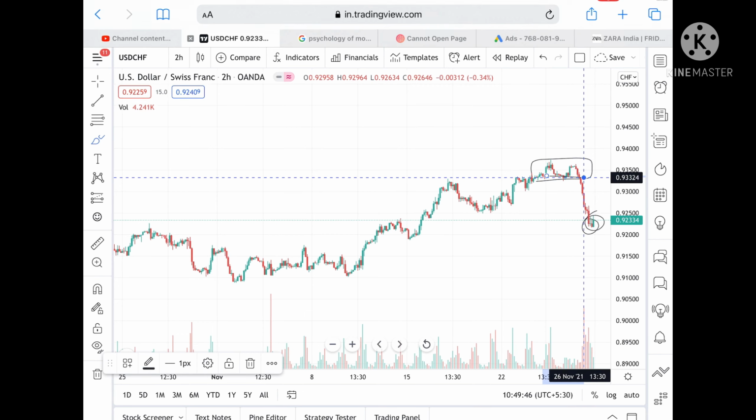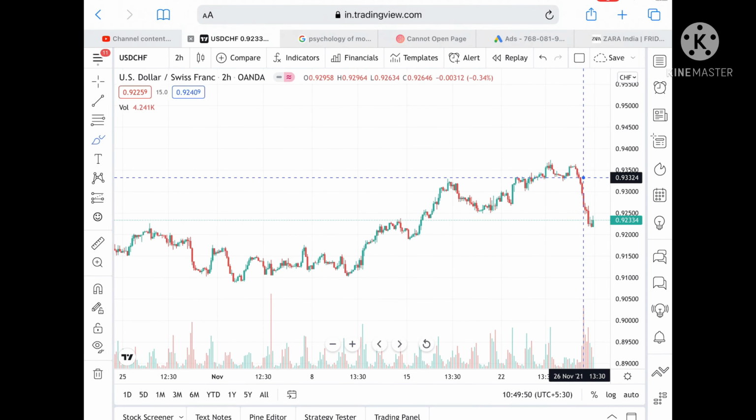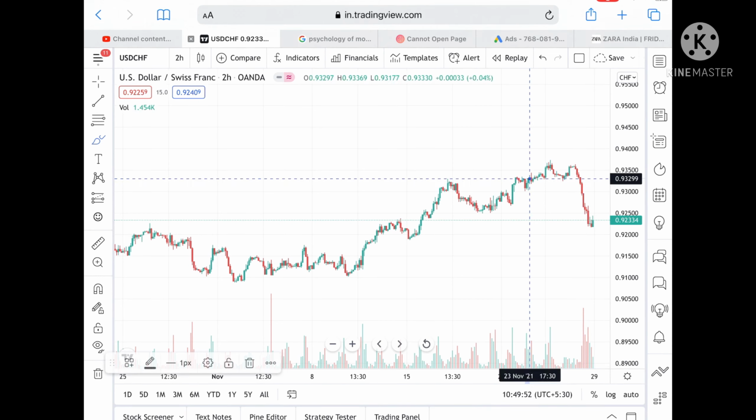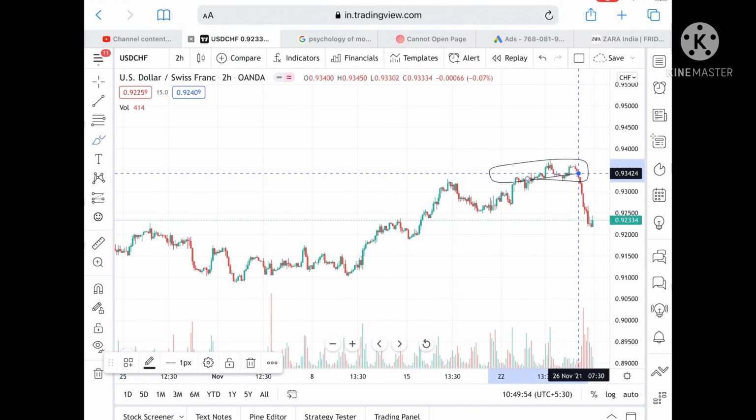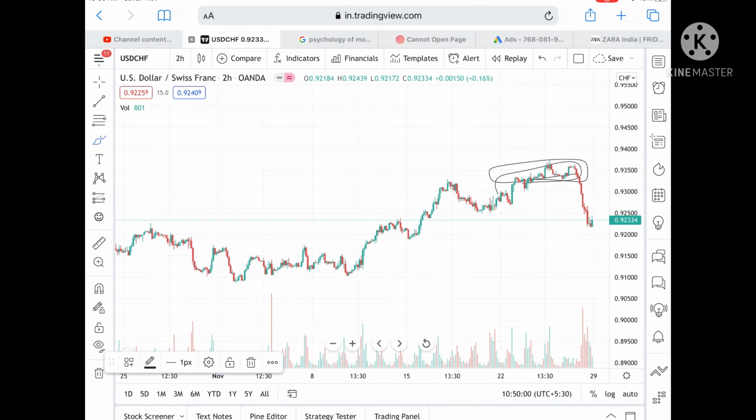So if you would have noticed, then you could have made profit. I have already told my paid clients that there is a probability that it can go further low from this level, and those who have attended my workshop might be knowing that there is a probability it can go downside. Okay, now it is in this particular zone.